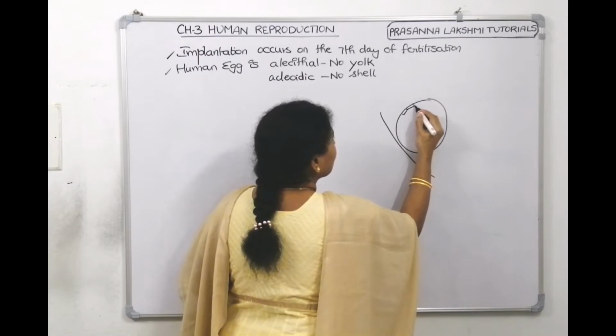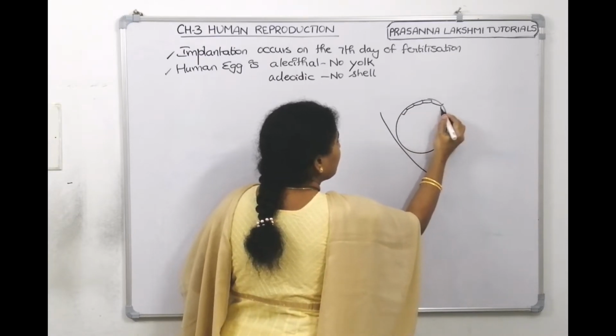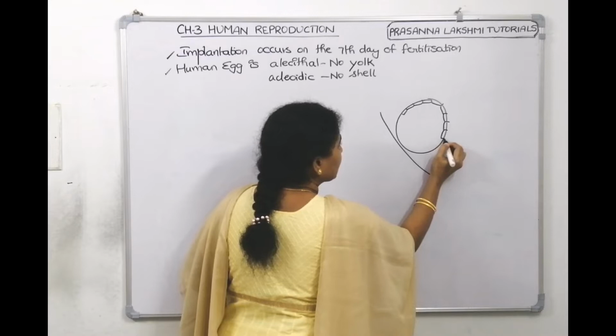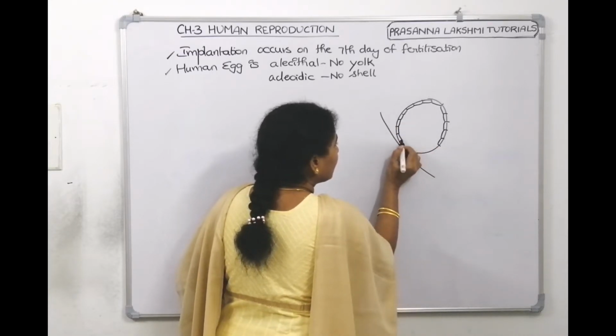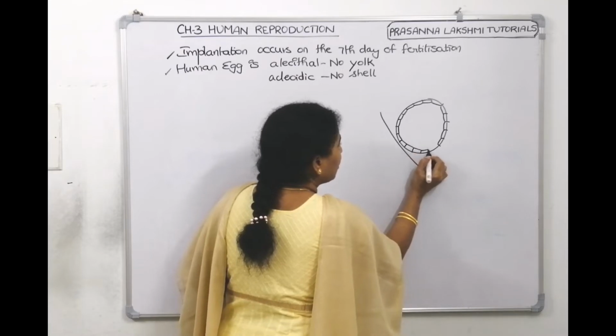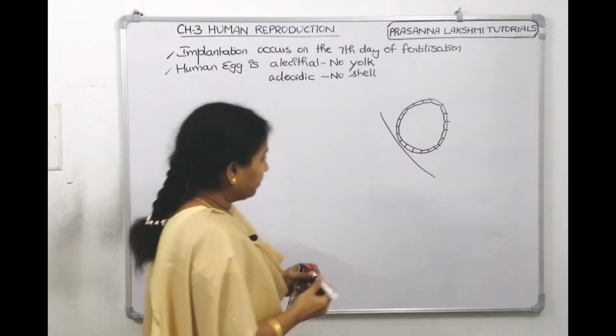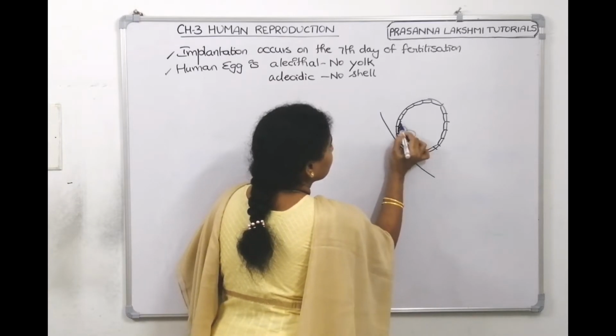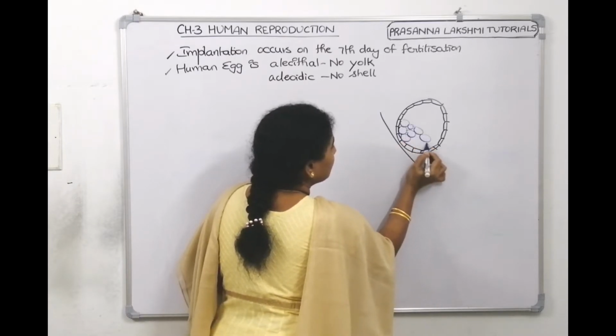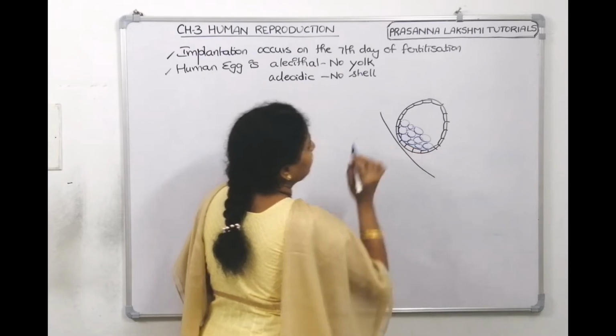All these are the trophoblast cells, the peripheral region, and at the embryonic knob, the inner cell mass will be there.